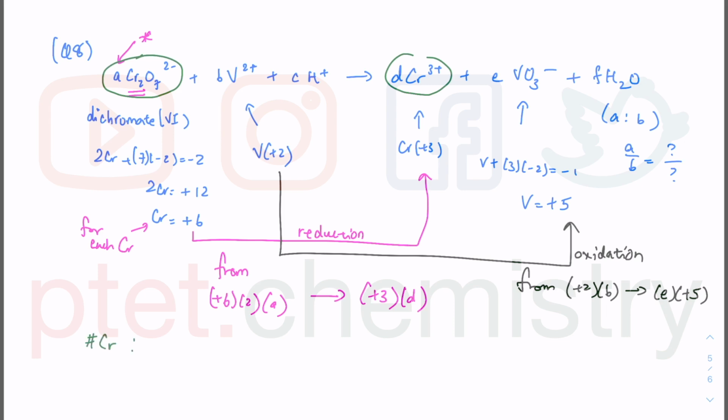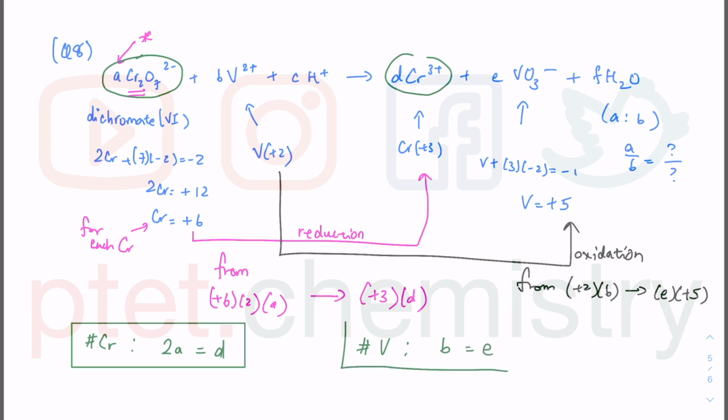There are 2 times A, 2A chromium on the left-hand side, and it must be equal to 1 times D, which is D chromium on the right-hand side. That is a very important relationship that we have obtained. The next one is vanadium. If you count vanadium in the balanced equation, you have B multiple on the left equal to E times 1, so B is equal to E, because your vanadium needs to be balanced as well. So you have the other relationship there.